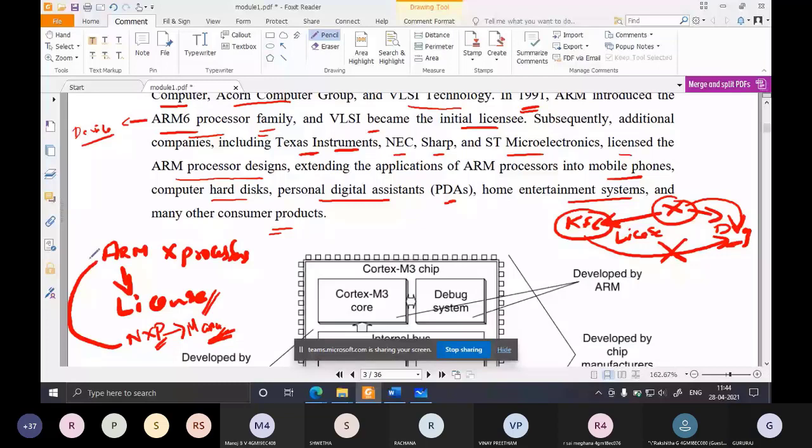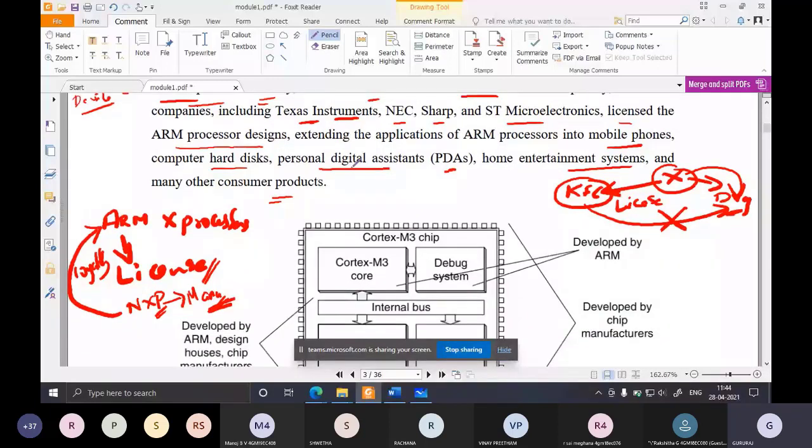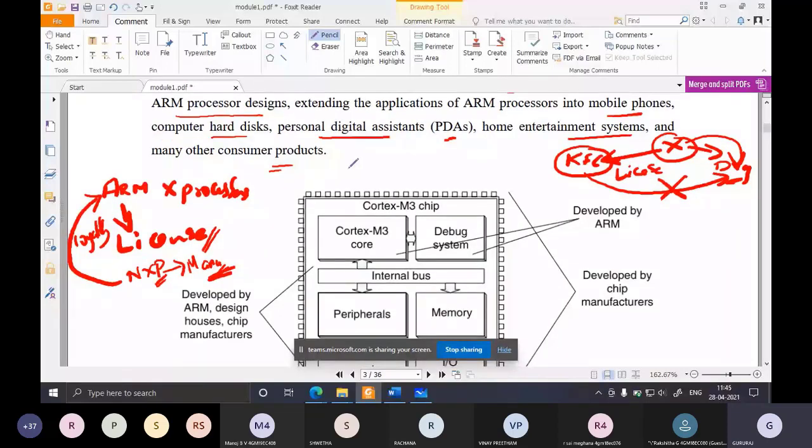NXP has to pay some royalty to ARM because NXP has not developed the processor. It has only obtained the license, the designs from ARM, so that it can manufacture. Since it has obtained the design from another company, ARM, it has to pay some amount to ARM. So this is what ARM is doing. ARM never manufactures processors or controllers. Remember this. If anyone asks, you should be able to explain this to any layman and convince him that ARM never manufactures processors. It only gives licenses.